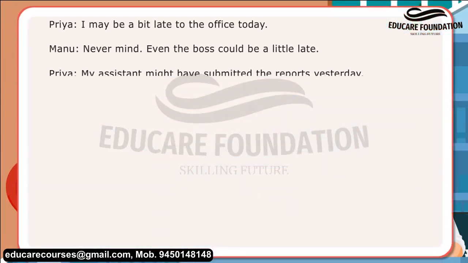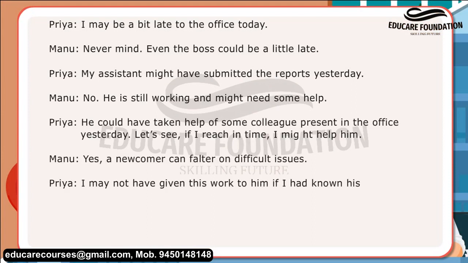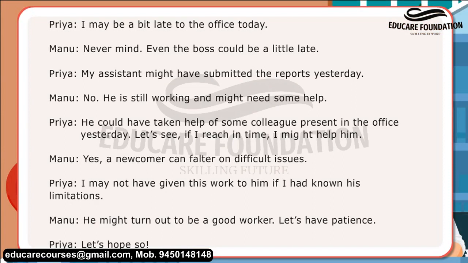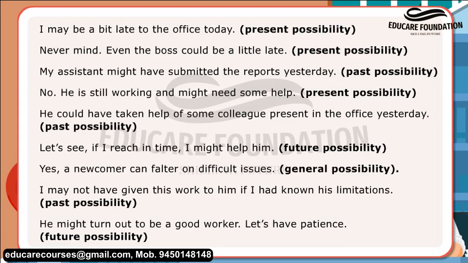In the conversation between two friends, the modals may, might, can, and could are used in different contexts. Here are some examples of sentences. I may be a bit late to the office today. Present possibility. Never mind, even the boss could be a little late. Present possibility. My assistant might have submitted the reports yesterday. Past possibility. No, he is still working and might need some help.